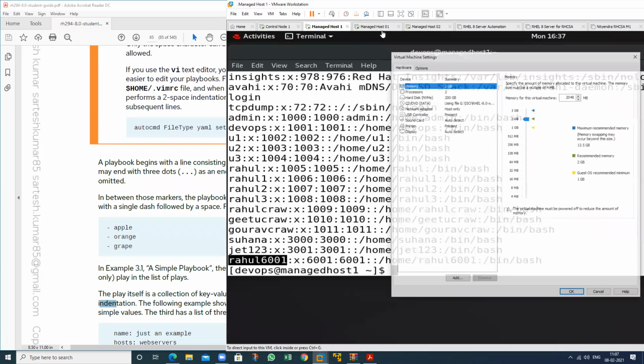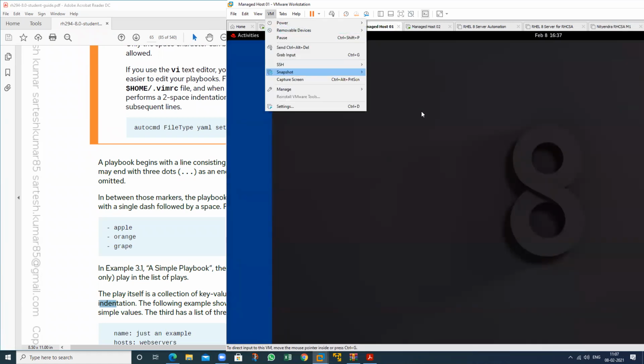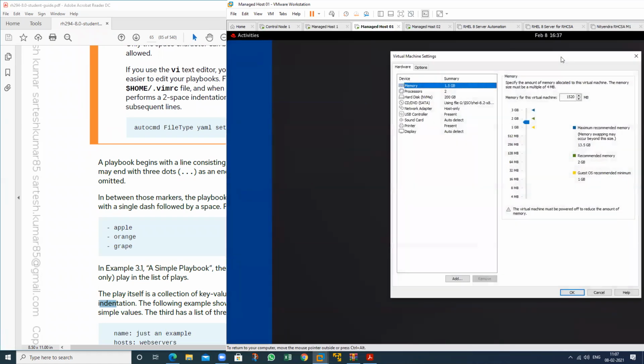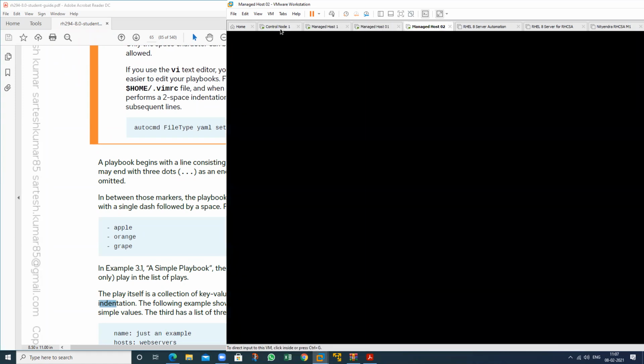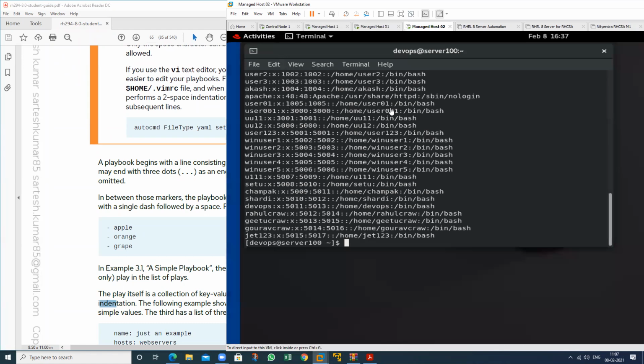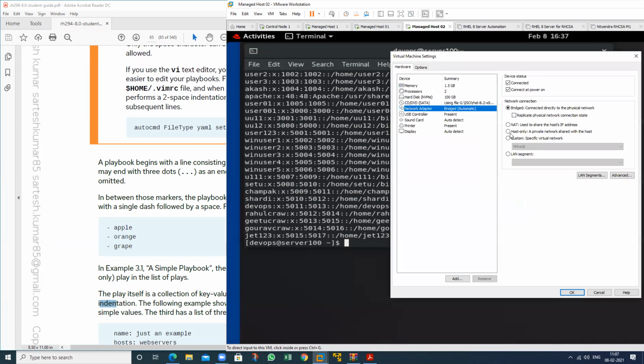So that is host. Now check the setting for this one also, that is also host, and for this also, that is bridge. So do this host, then okay.